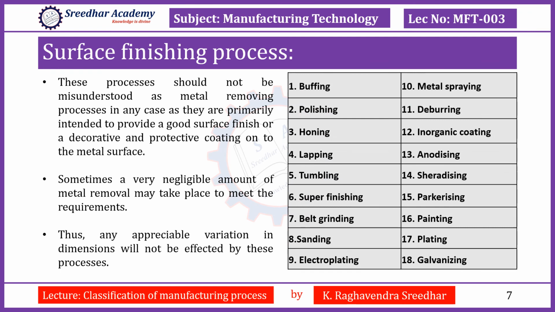Some of the surface finishing process examples have been listed here. Buffing process, polishing, honing, lapping, tumbling, super finishing, belt grinding, sanding, electroplating, metal spraying, deburring, inorganic coating, anodizing, sherardizing, parkerizing, painting, plating, galvanizing, etc. All these surface finishing process examples which I have listed here are going to be explained in my next video lecture of MFT007.